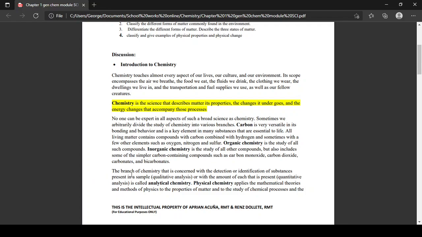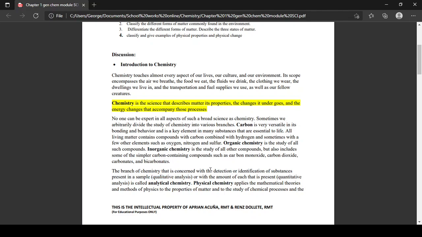The branch of chemistry that is concerned with the detection or identification of substances present in a sample is your qualitative analysis, or with the amount of each that is present is your quantitative analysis, and ang duwa nga analysis is for your analytical chemistry. Dito na pagtunan, ang qualitative and quantitative analysis of your analytical chemistry.